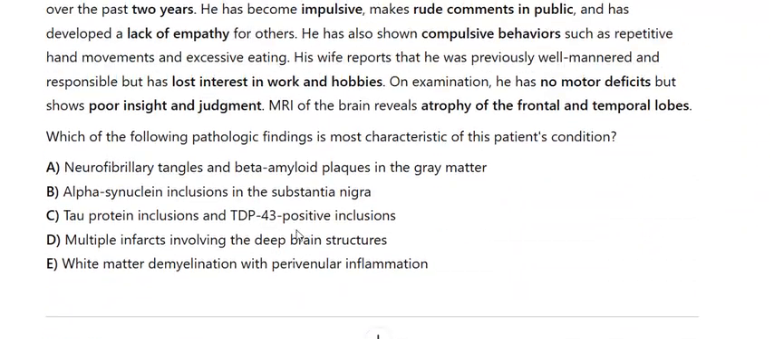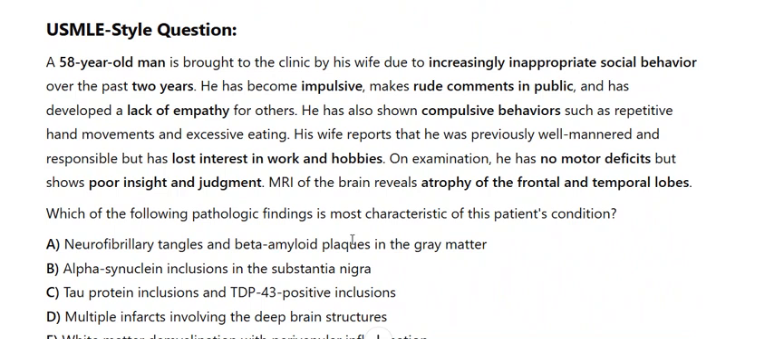USMLE style question. A 58-year-old man is brought to the clinic by his wife due to increasingly inappropriate social behavior over the past 2 years. He has become impulsive, makes rude comments in public, and has developed a lack of empathy for others. He has also shown compulsive behaviors such as repetitive hand movements and excessive eating. His wife reports that he was previously well-mannered and responsible, but has lost interest in work and hobbies.